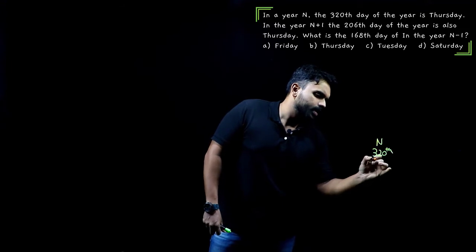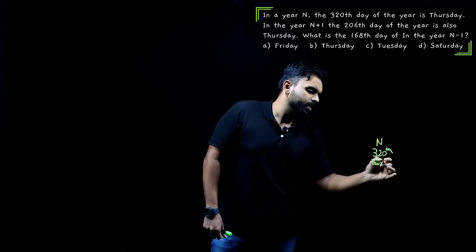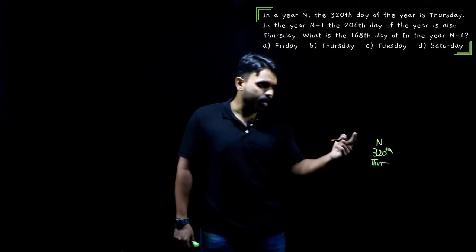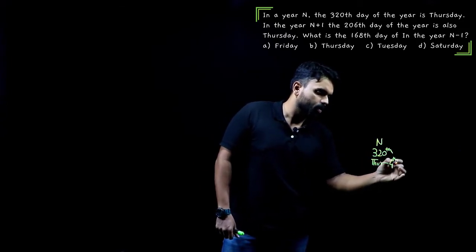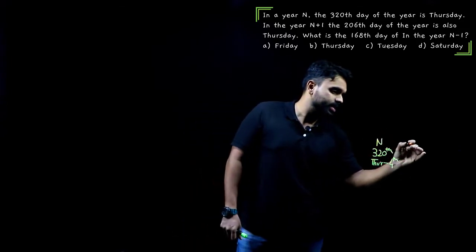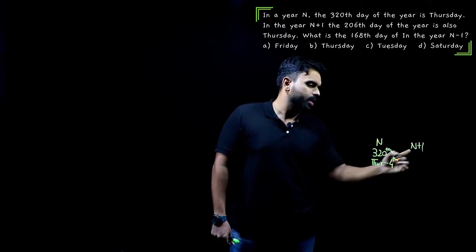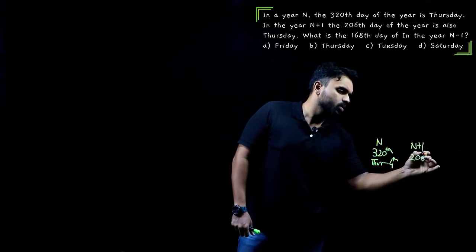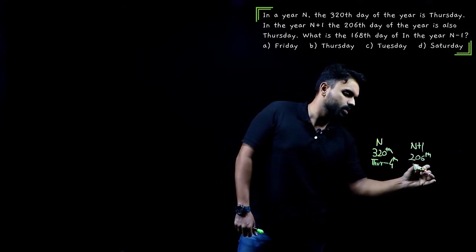320th day is a Thursday. If it is a Thursday, the first day of the week is a Monday, so Thursday will be the 4th day. In the n plus 1th year, he said the 206th day is also a Thursday. It is also a Thursday.